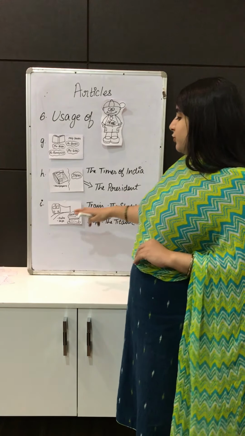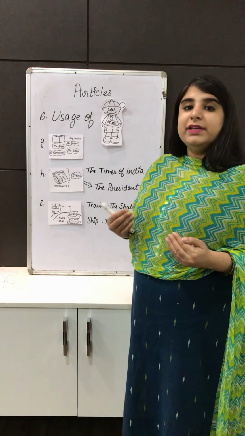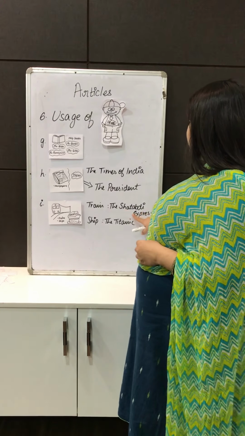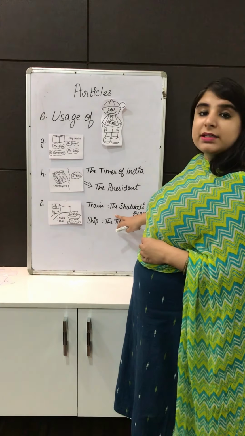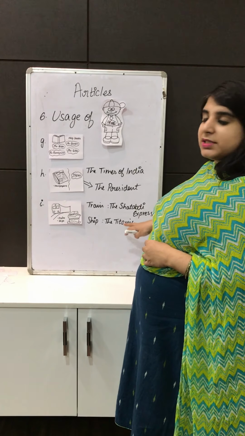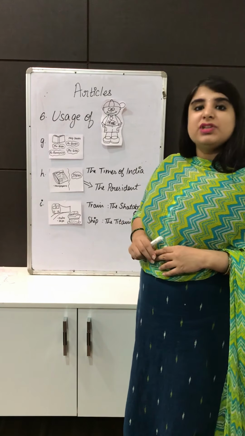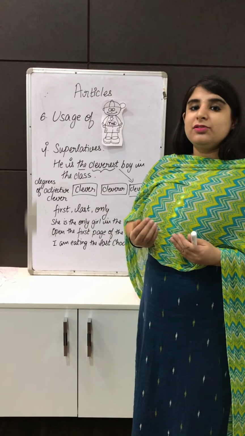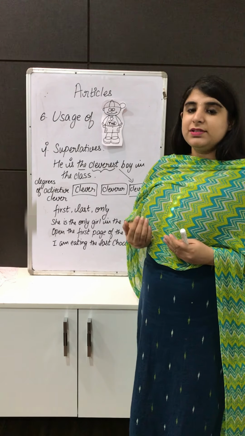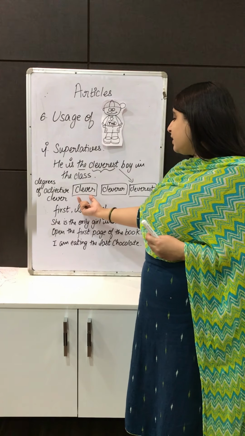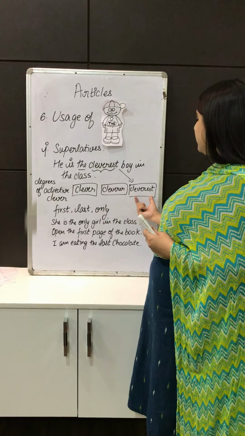When we talk about trains and ships, then also we use the article the before them. So we say the Shatabdi Express because it is a train, and we say the Titanic because it is a ship. There are 3 degrees of adjectives. So for the adjective clever, the 3 degrees are clever, cleverer and cleverest.